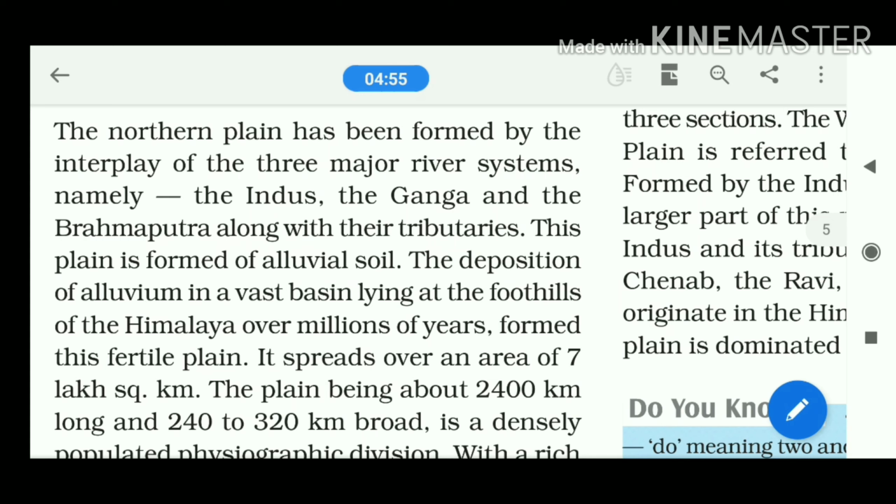provider of a huge amount of sediments. Why? Because the Himalaya is made of sedimentary rock. Sedimentary rock by nature is very soft. It is made of soft rocks, and the erosion of these soft rocks provided a huge amount of alluvium, which is deposited in the basin.